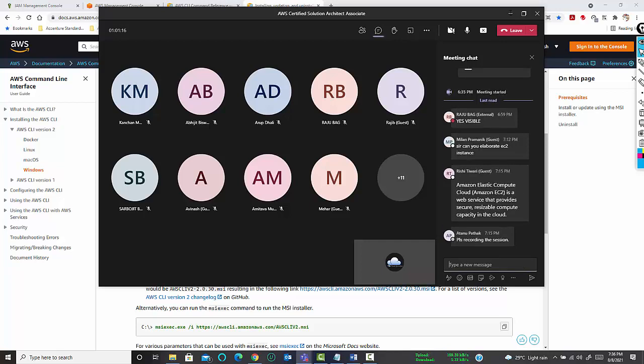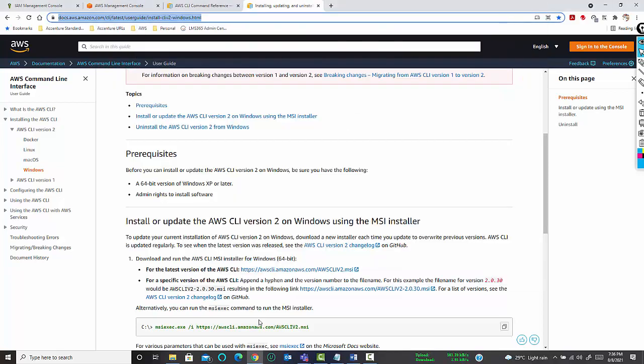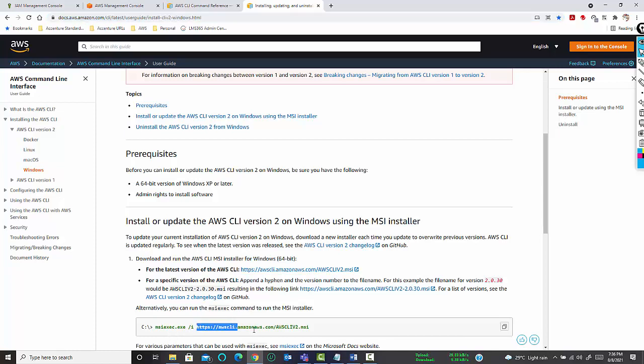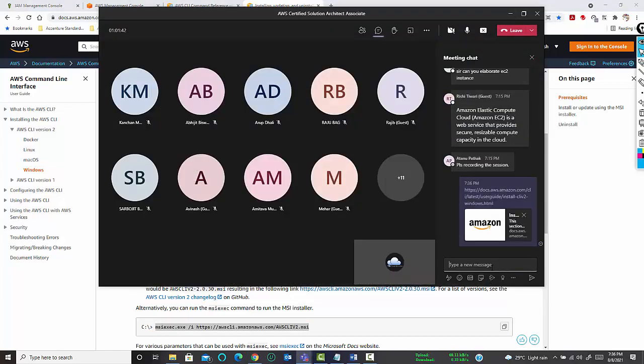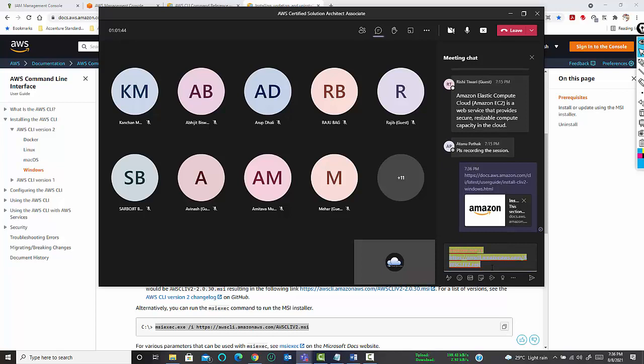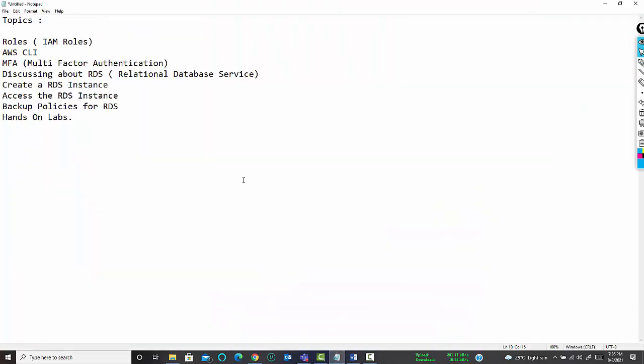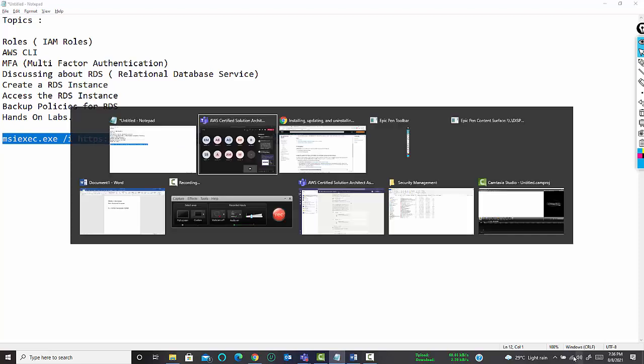the AWS CLI. Okay, so it's just a normal MSI package that will be downloaded. You can also use the command msiexec.exe /i, and you can directly pull the CLI package from the site. This way you don't need to download anything. You can run this command in your command mode and directly call the MSI package.